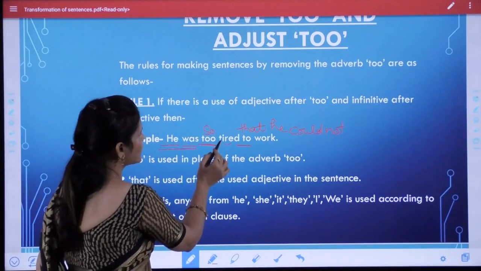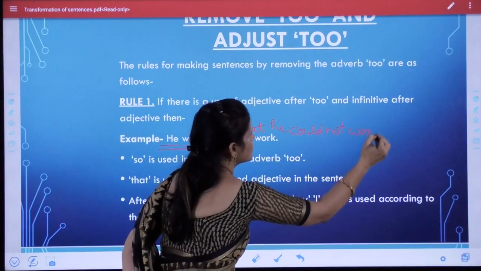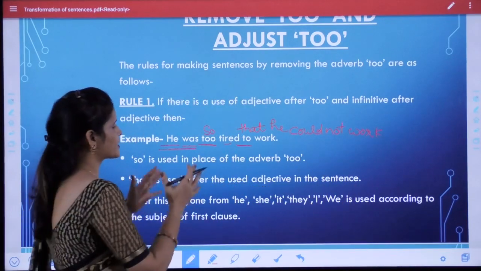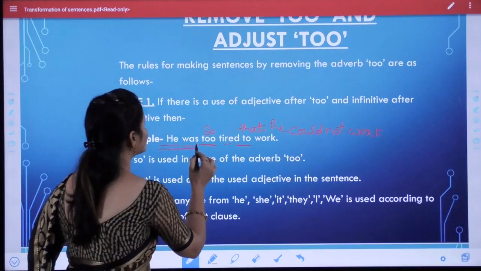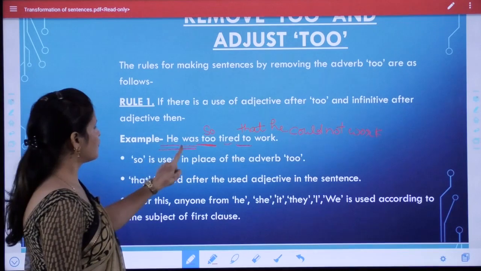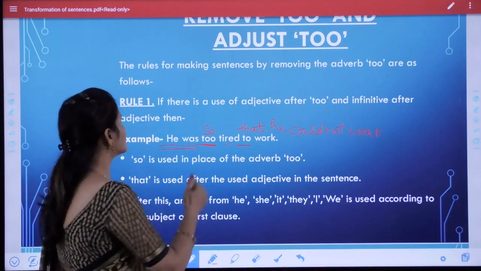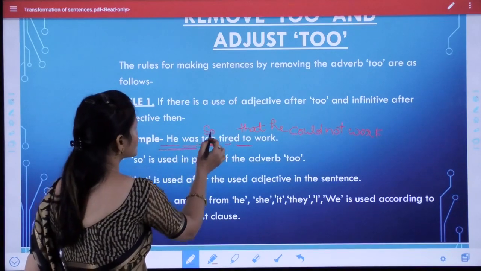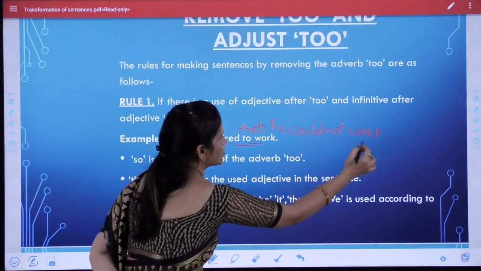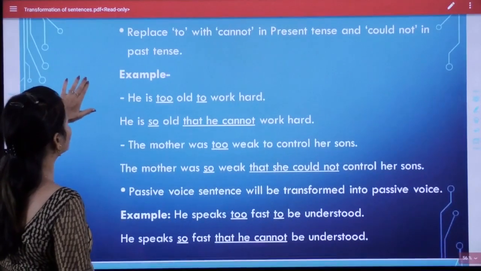He was so tired that he could not, and use here the object. Okay, in this way we can transform, we can remove to and use here so. Okay, he was too tired to work, and when we change it, it becomes he was so tired that he could not work. Okay students, now look here,